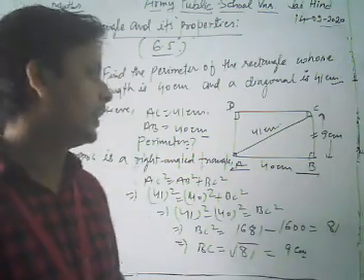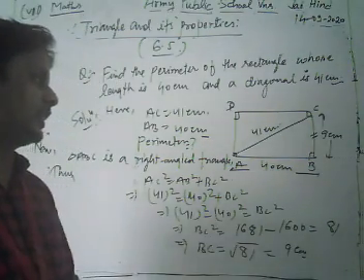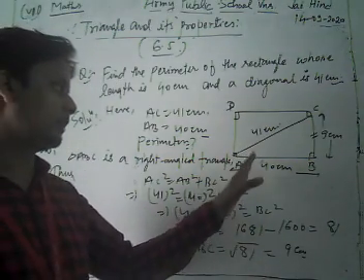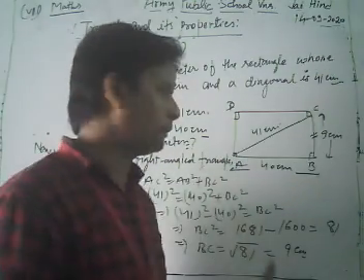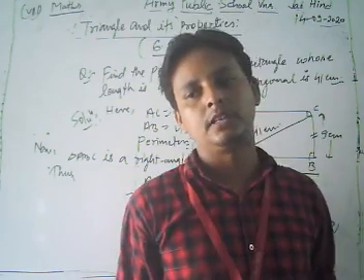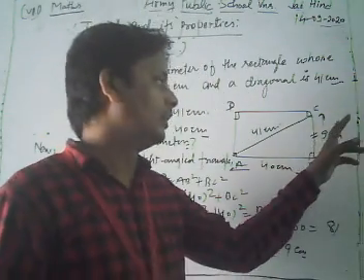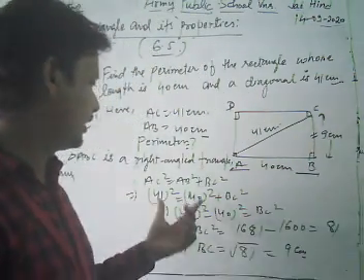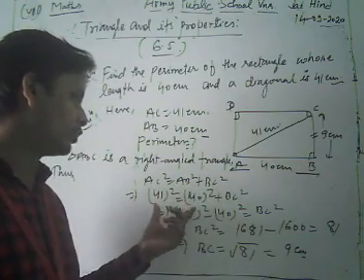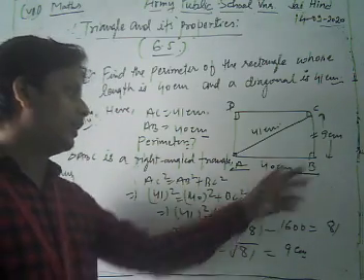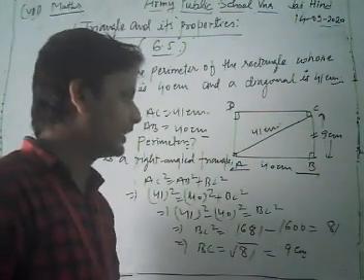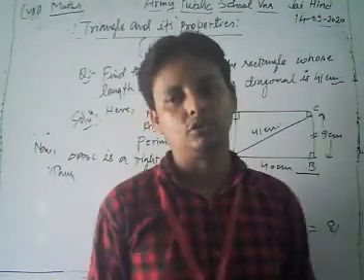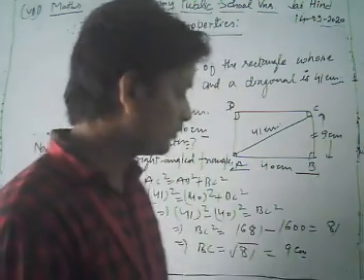Now here we use the Pythagoras theorem in triangle ABC, which is hypotenuse square is equal to the base square plus perpendicular square. In this way we find the breadth of the rectangle which is BC equal to 9 centimeter after using the Pythagoras theorem.